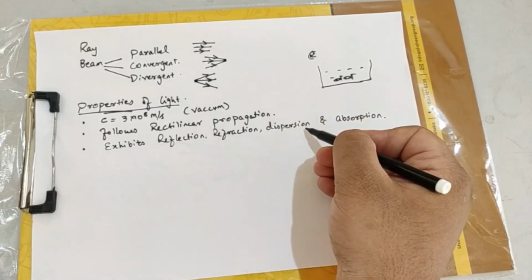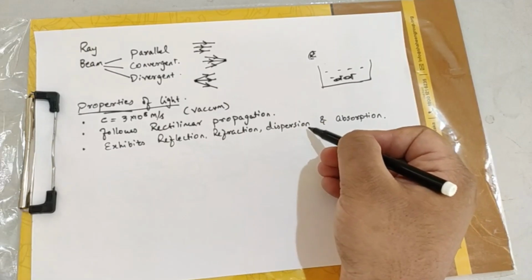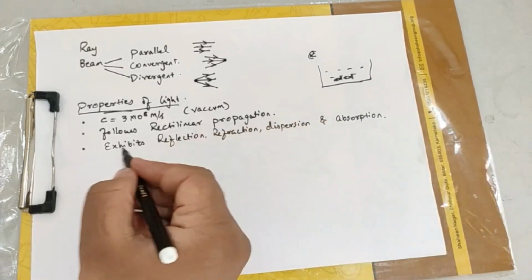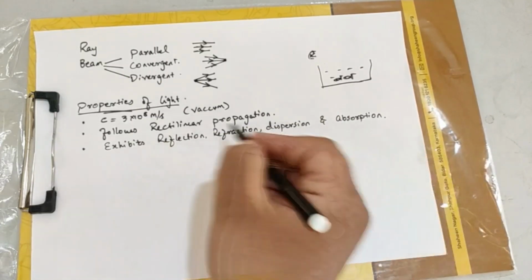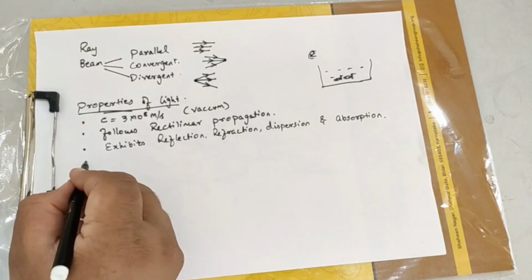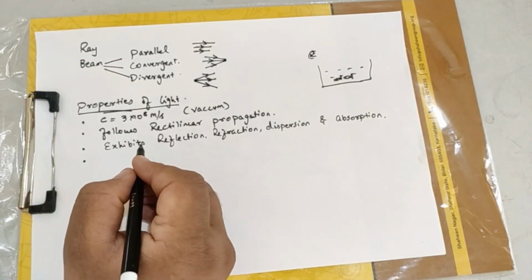Coming to dispersion, you have already learned dispersion. The simple example would be the rainbow formation and the absorption. So these are the basic principles, basic things that the light undergoes, and we will be learning them in detail one by one as we move on in the upcoming classes.